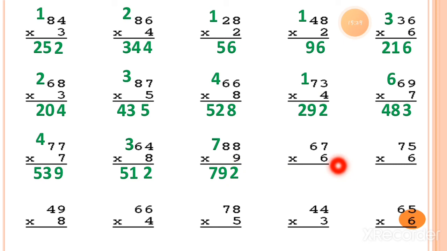Now the next one, 6 sevens are. So 6 sevens are equal to 42. So we can write down 2 under the ones column and 4 will move as a carry forwarded number. Now 6 6 are 36 plus 4 is equal to 40. Then the next one, 6 fives are. 6 fives are equal to 30. So you can write down 0 under the ones column. 3 will move as a carry forwarded number. Now 6 sevens are. 6 sevens are 42 plus 3 is equal to 45.